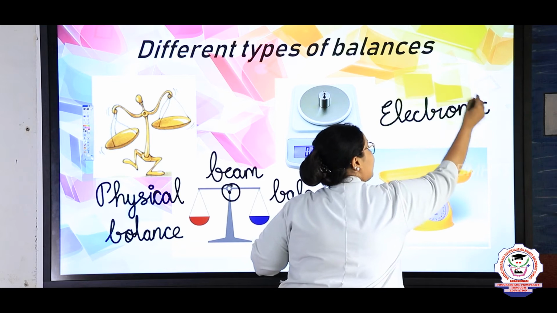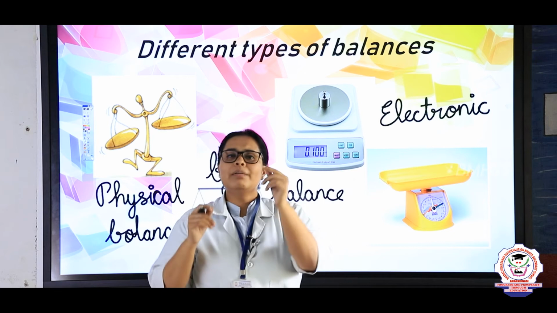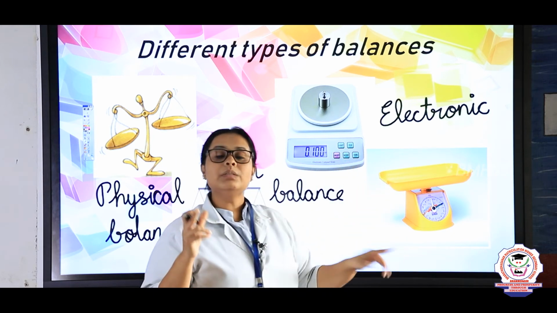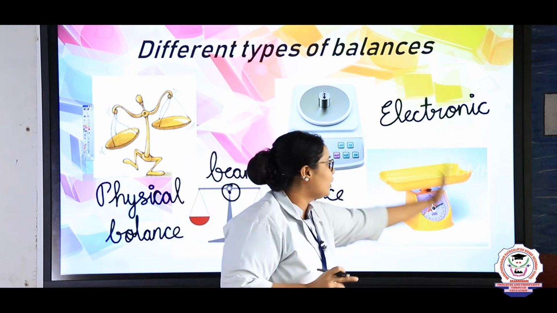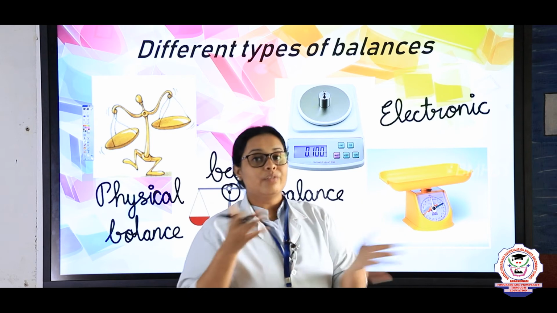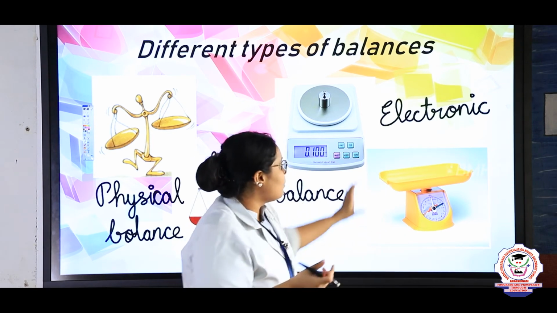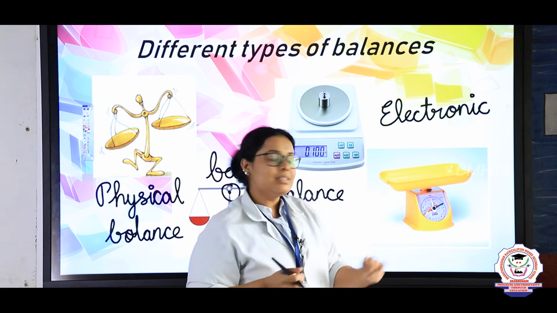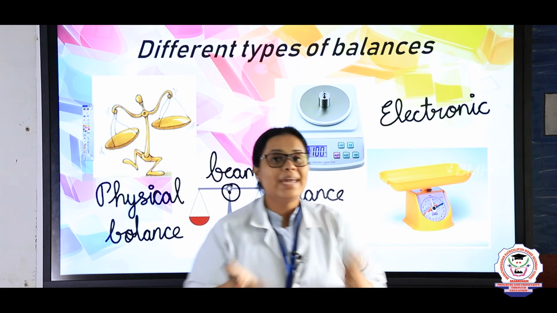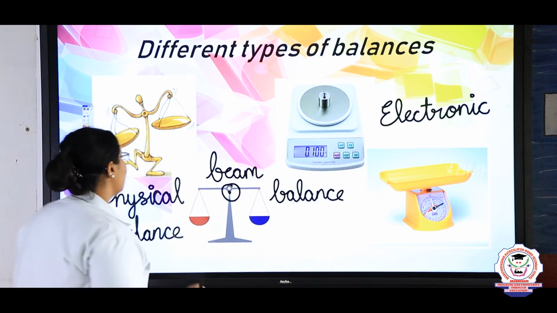Because without electricity this balance won't work, and even if 1 milligram is high, here you can see that. So that's why it is more accurate. In the same way, when you are taking lighter elements, for example when you come to the chemistry lab or physics lab and we ask you to take a few milligrams, that time you will use this kind of balance. This balance is also known as an electronic or weighing balance, okay? So these are the common things which we are going to see here.